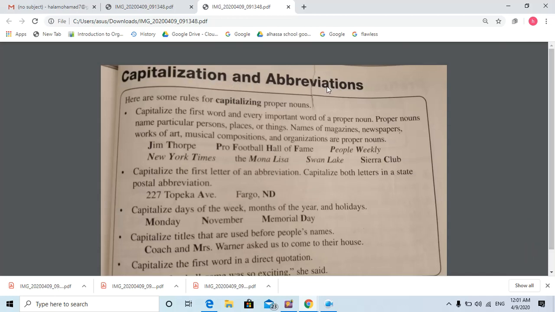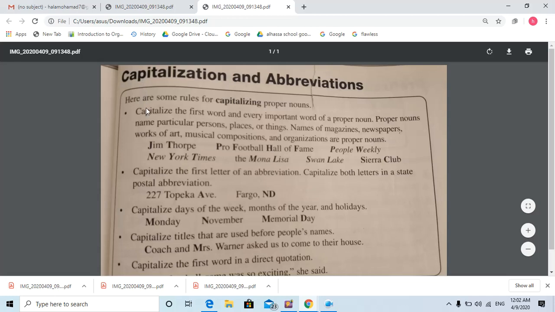Open your book, as I said, page 399. Okay, are you ready? Capitalization means to make the letter capital. It means when should I make the letter capital? When should I capitalize the letter? Okay, are you with me now?